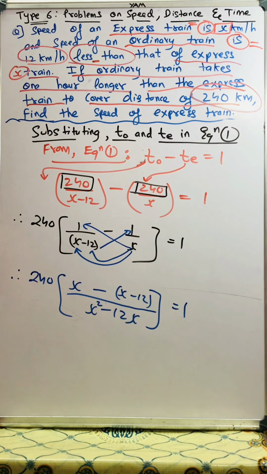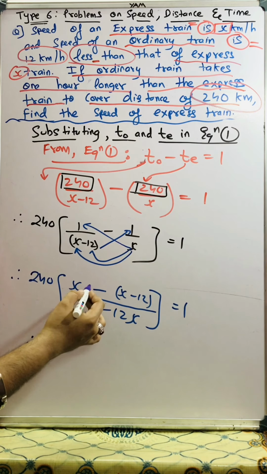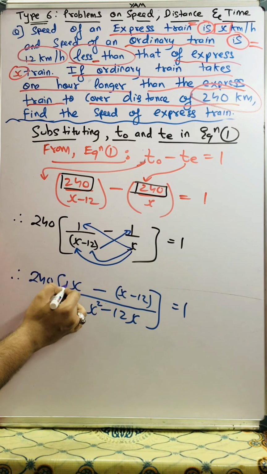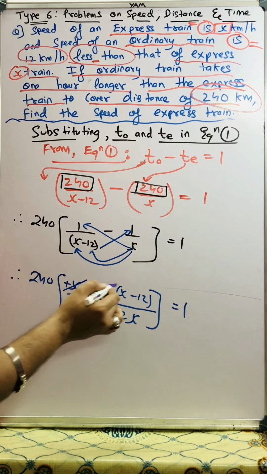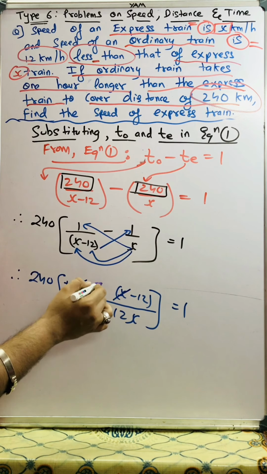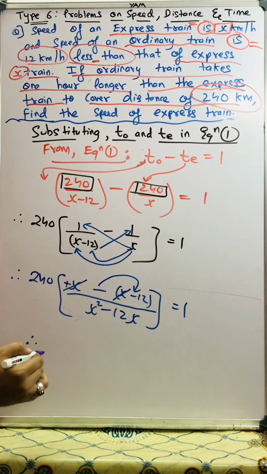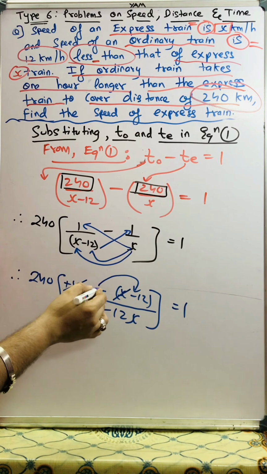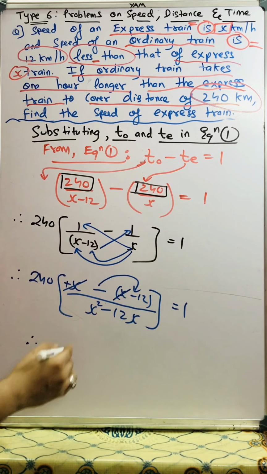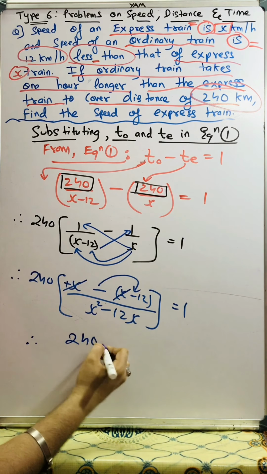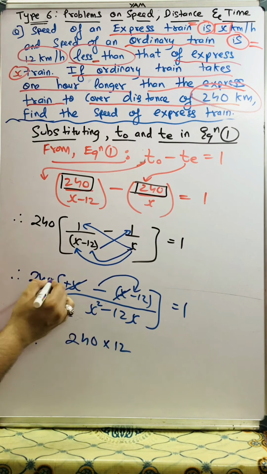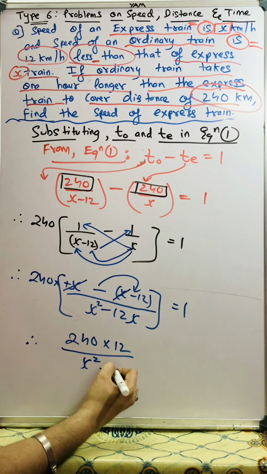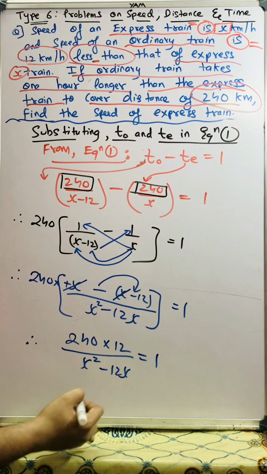Now, can I say when this bracket is opened, this is plus x and this will be minus x. So plus x and minus x will be cancelled, and this minus will become plus. When I open up the bracket, this will become minus x. So plus x and minus x get cancelled, and because of this, minus 12 will become plus 12. So I get 240 multiplied by 12 plus 12, 240 is multiplied here, it's a bracket. Upon, down I have x square minus 12x is equal to 1.